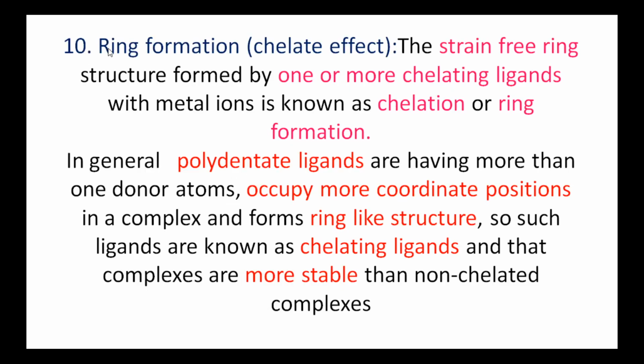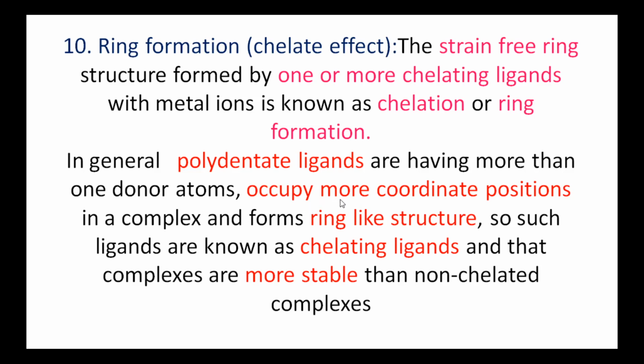Next, the last factor is ring formation. This is also known as the chelate effect, which is an important factor for the stability of complexes. Chelates means ring-like molecules. So the strain-free ring structure formed by one or more chelating ligands with the metal ions is known as chelation or ring formation. So what are chelating ligands? In general, certain polydentate ligands have more than one donor atom. Polydentate means it has more than one donor atom.